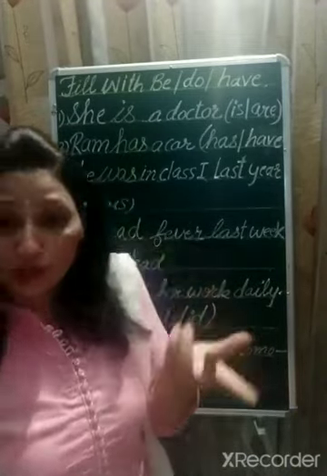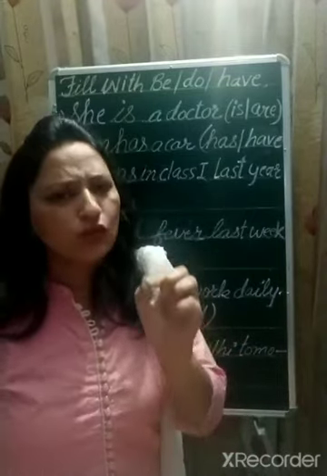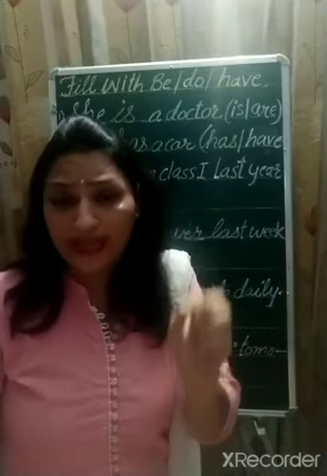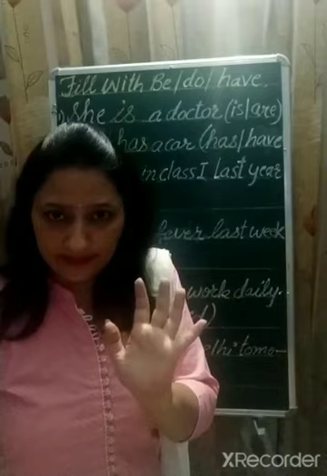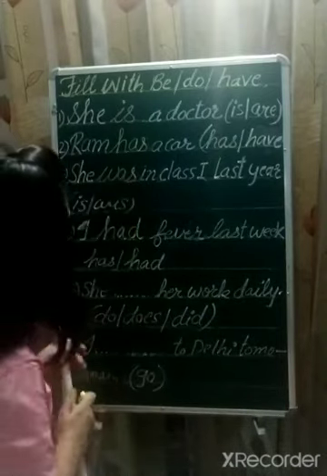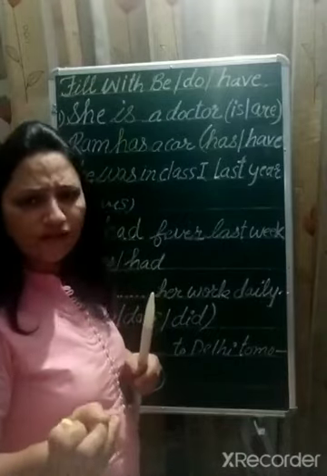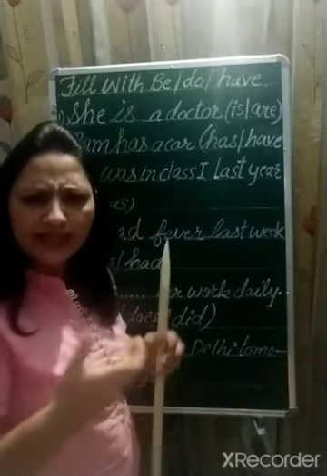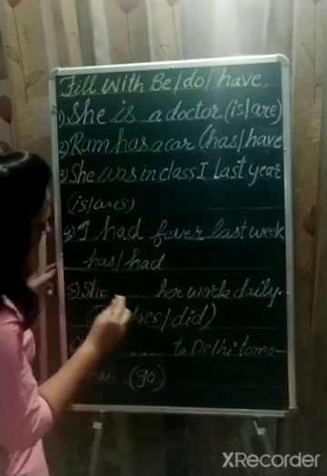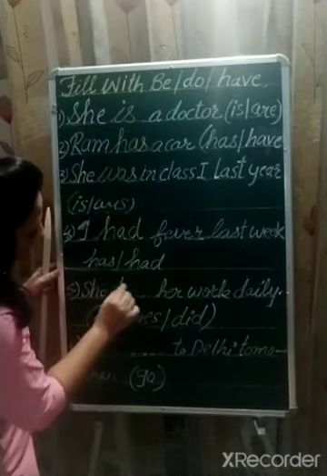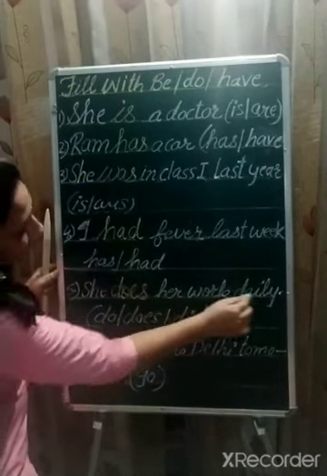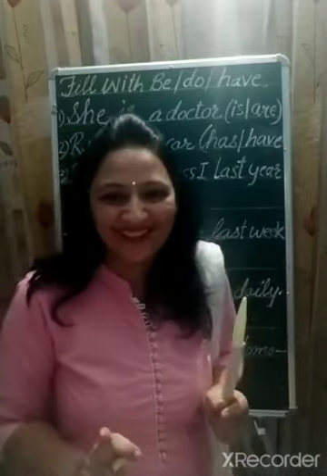Now, what to fill, do or does? We use do with I, we, you, and plurals, when the subject is plural. And does is used when the subject is singular, that is he, she, it, or any name. I'm going to fill this blank with does. So, she does her work daily. I hope it is clear to you.